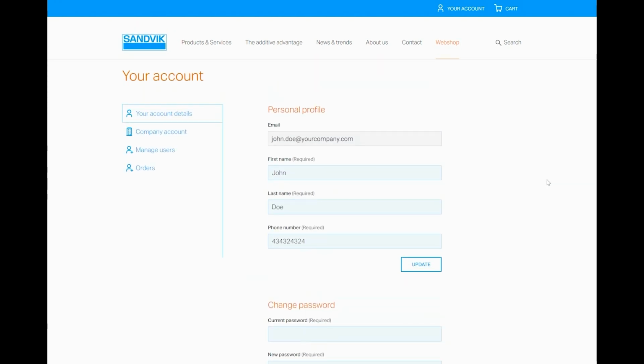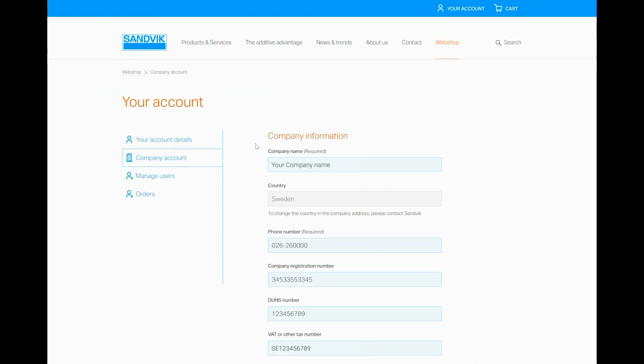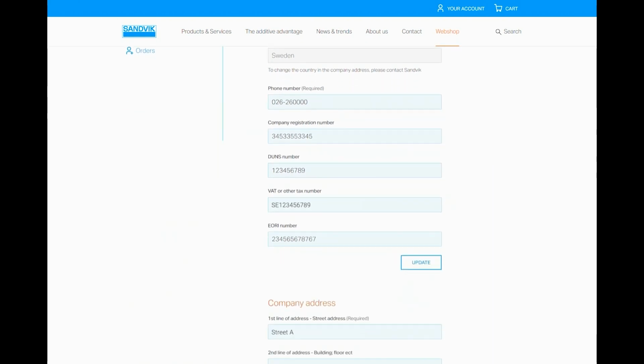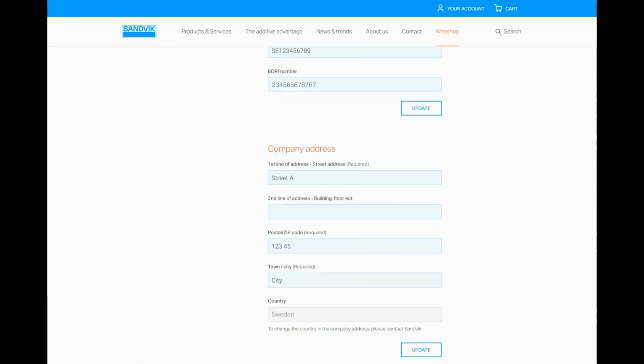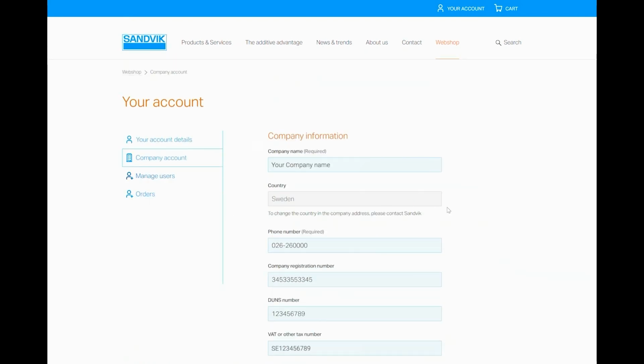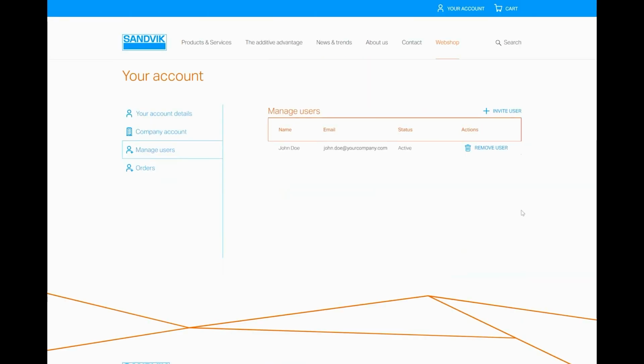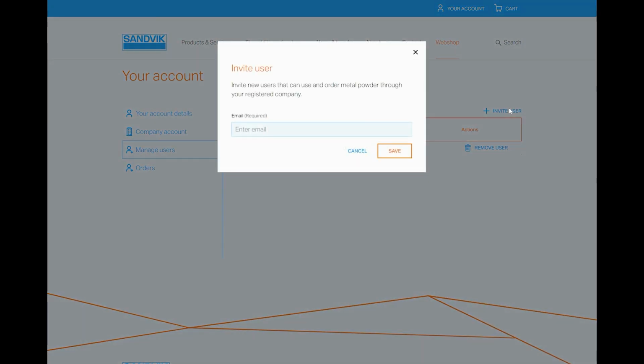By clicking Company Account, you can update your company information and add alternate shipping and invoicing addresses or set your default choice. Under Manage Users, you can delete or add more users to your existing company account. Any added user will then receive an email with an invitation to register at Osprey Online.